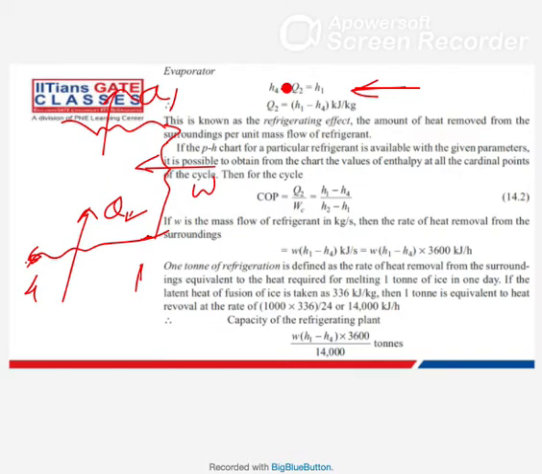Okay, this H4 plus Q2 it should be. There is a mistake, a silly mistake. A small mistake is there.